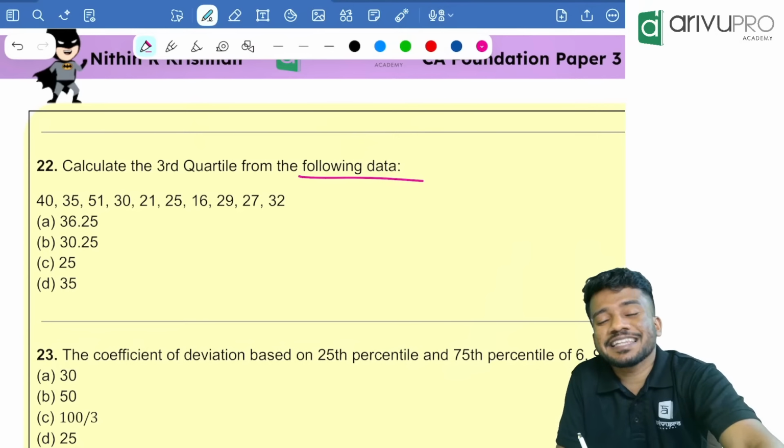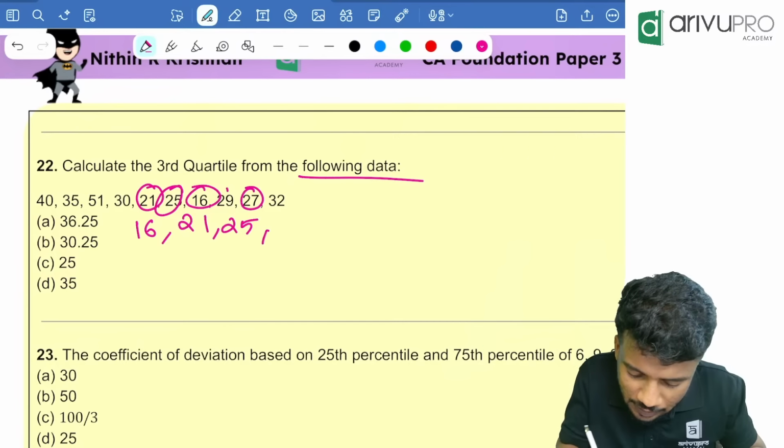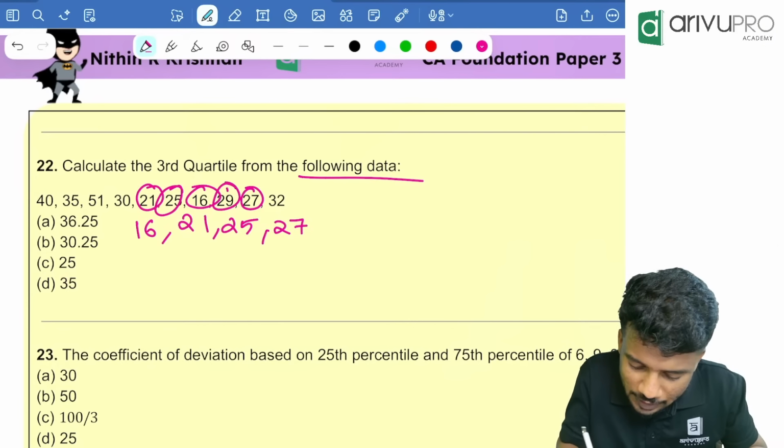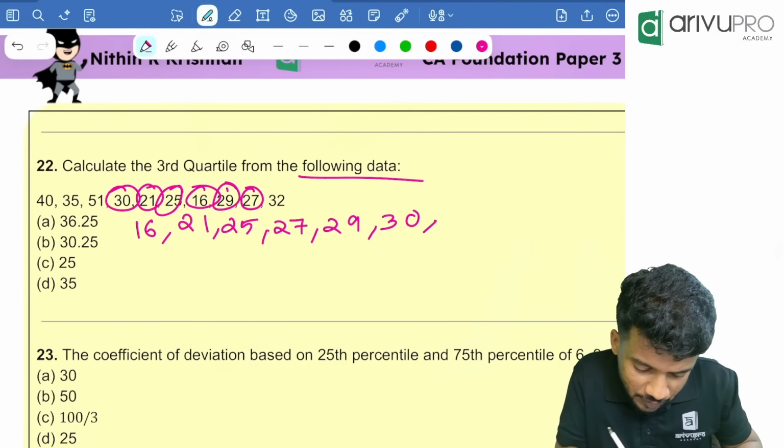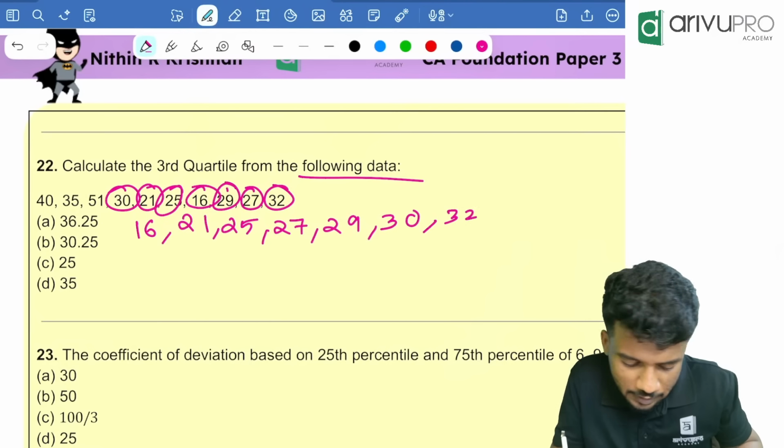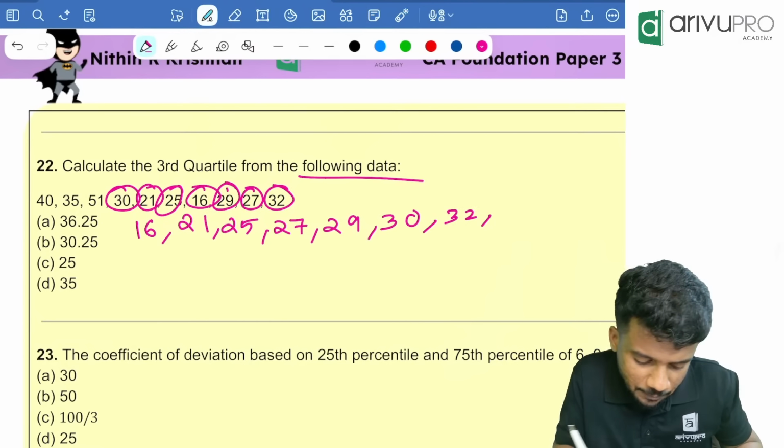Then 21, then 25, then 27, then 29, then 30, then 32, then 35, then 40, then 51. Everything is there. How many are there in total? N is equal to 10.